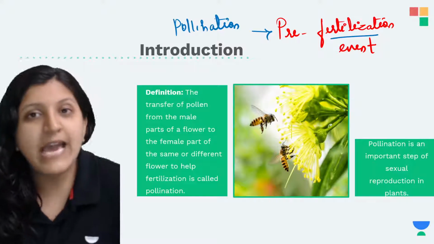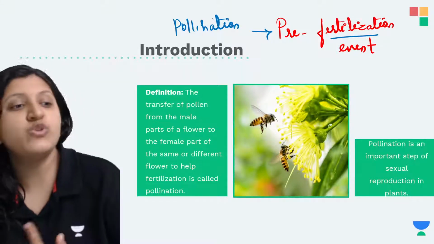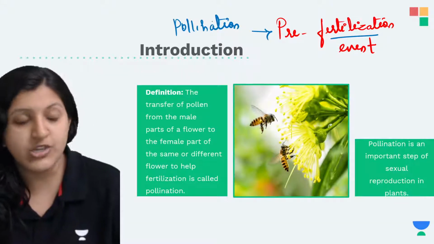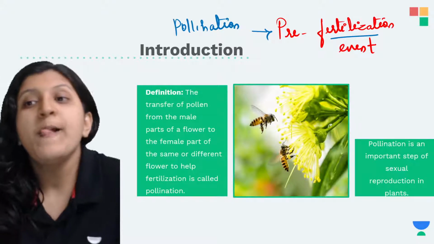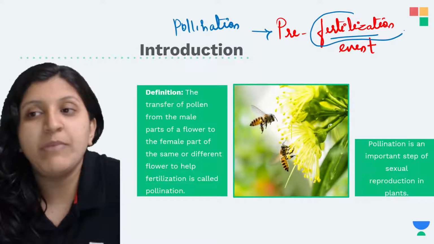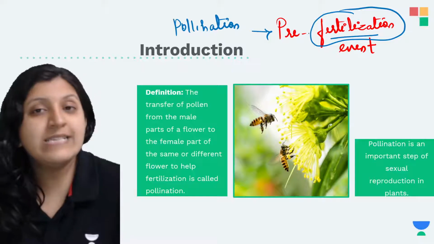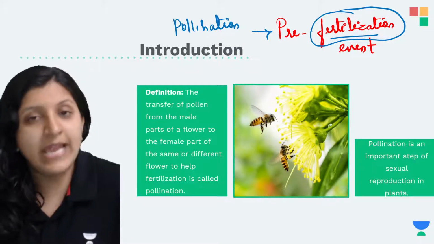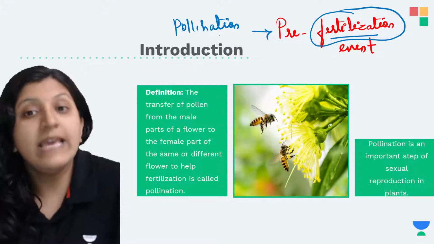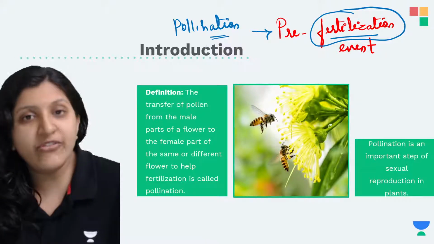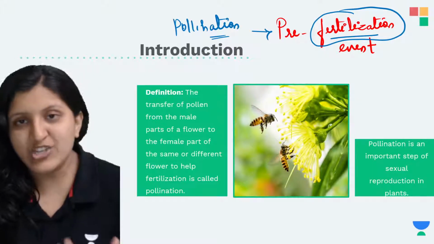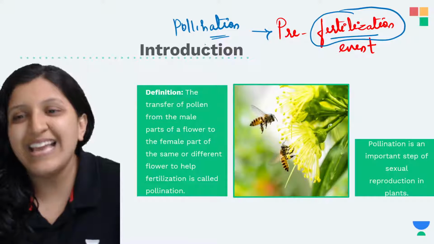The male gamete has to go to the female gamete, so this is pre-fertilization. What is fertilization then? Fertilization is the actual fusion of male and female gametes. In this case it is a pre-fertilization event.